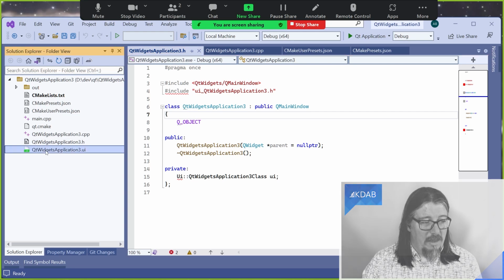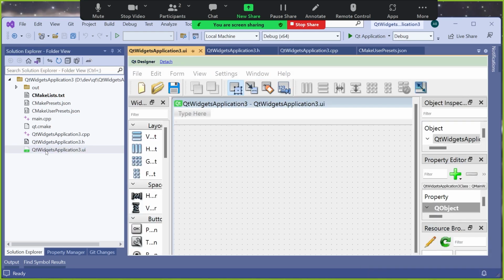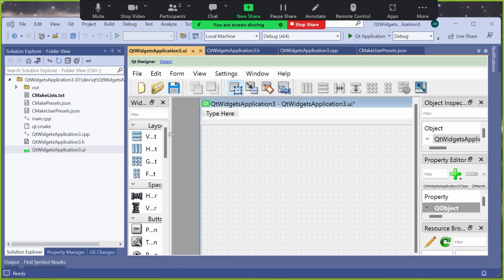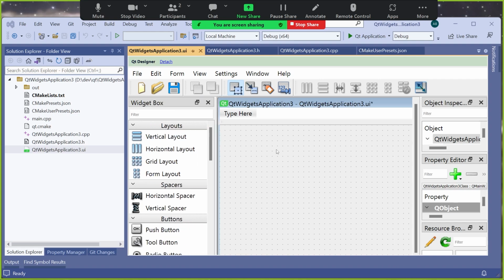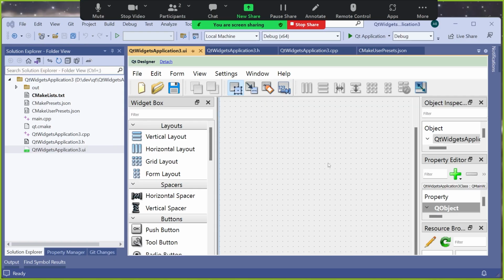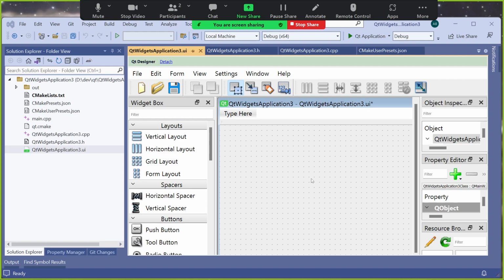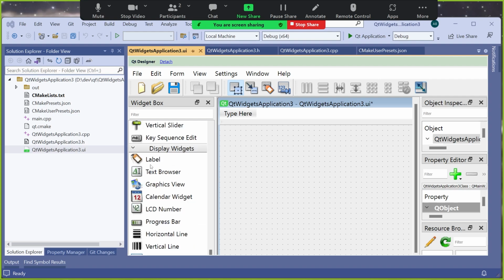If I double click on this file, it opens this, which is essentially the entire UI of the Qt Creator application, sort of Qt Designer, mind you, in a docked window inside Visual Studio. So we can add things in here.